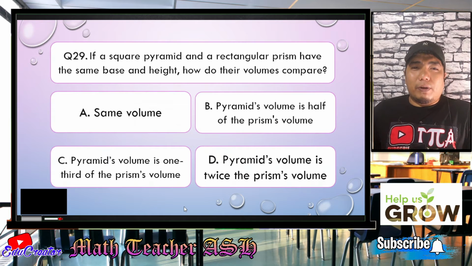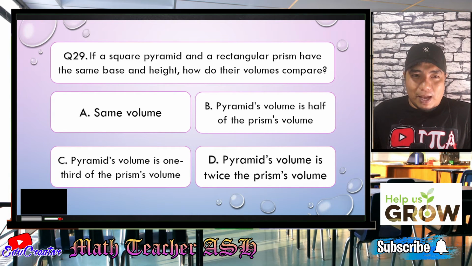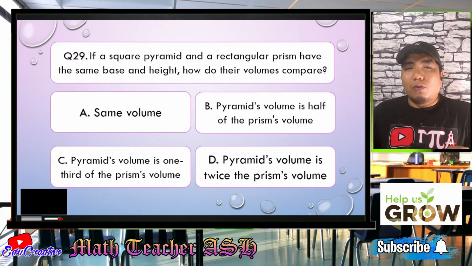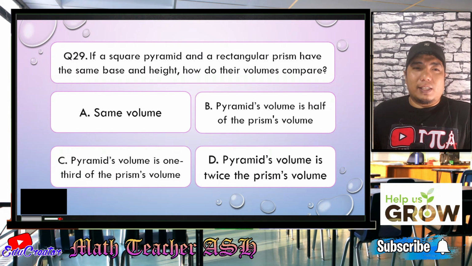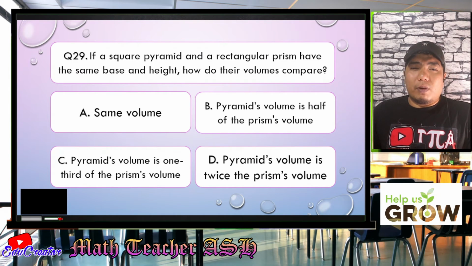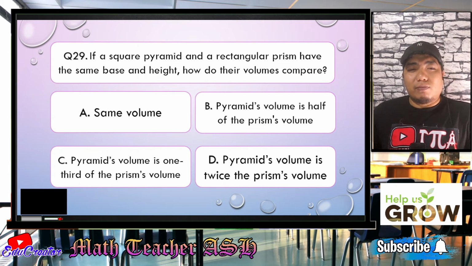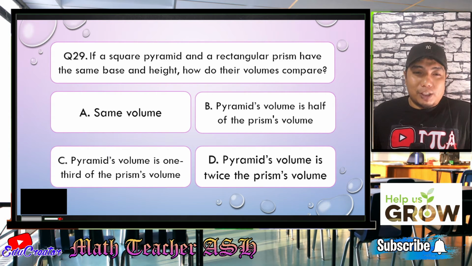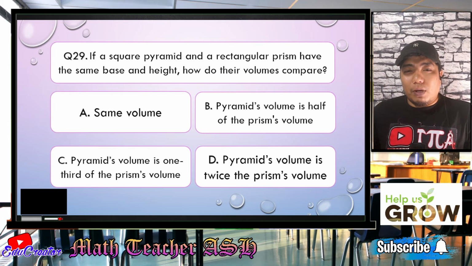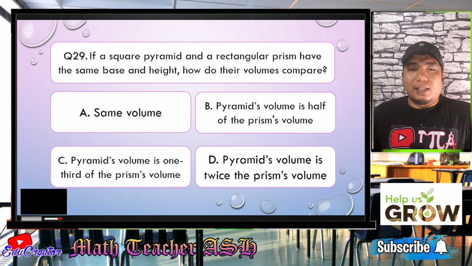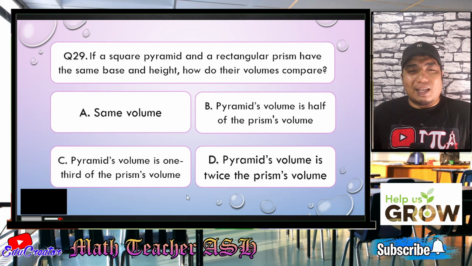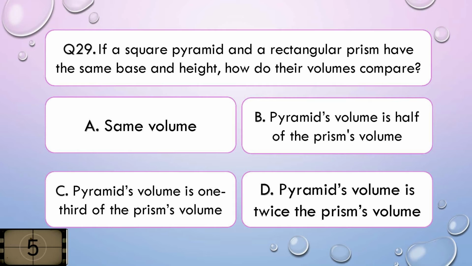If a square pyramid and a rectangular prism have the same base and height, how do their volumes compare? Is it A, same volume? B, pyramid's volume is half of the prism's volume? C, pyramid's volume is 1/3 of the prism's volume? Or D, pyramid's volume is twice the prism's volume? I'll give you 5 seconds to think about your answer.